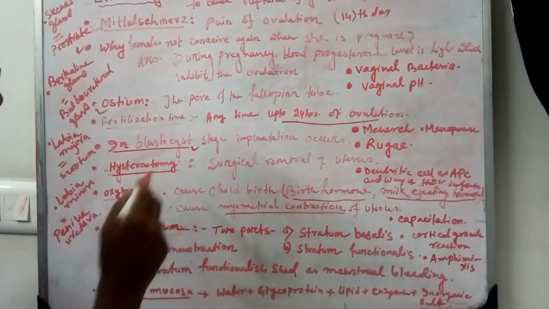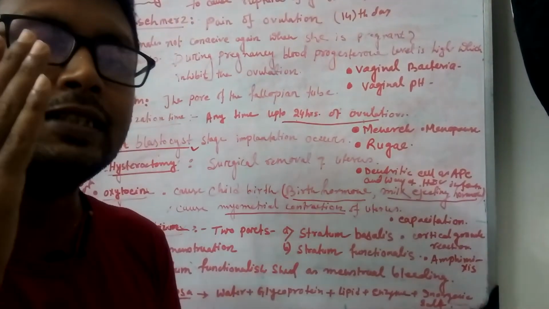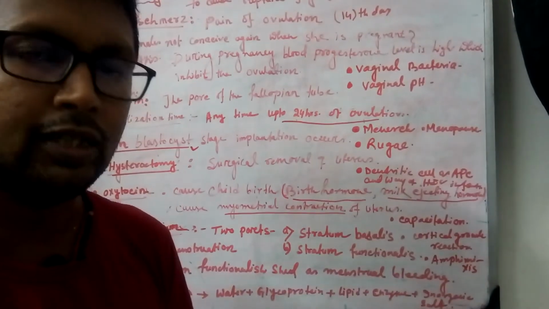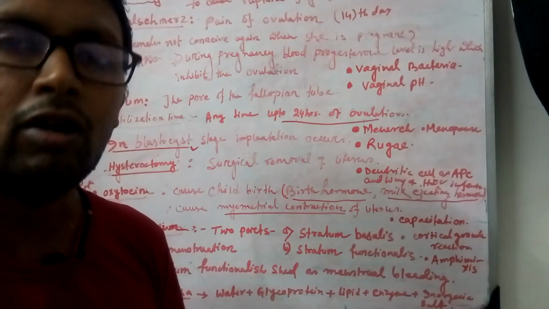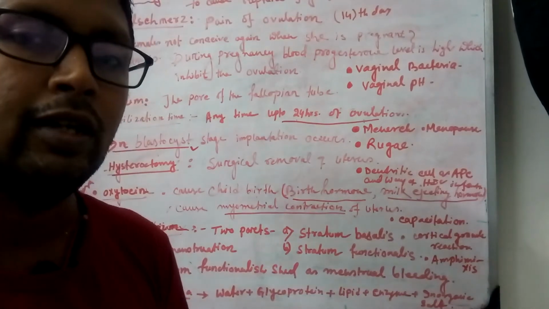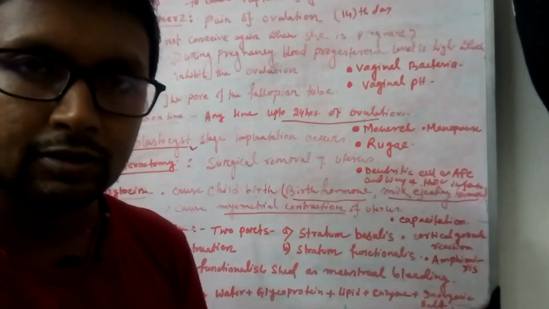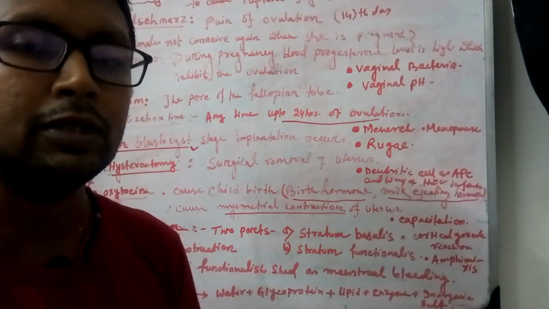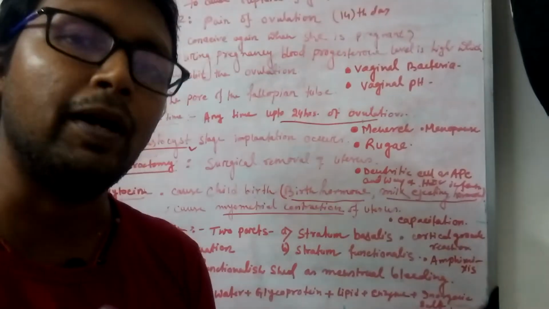Now hysterectomy. What is the term hysterectomy? Hysterectomy is the surgical removal of the uterus from a female body, especially in case of cervical cancer, or if a large tumor is present in the uterus, so that after surgery it is not possible for the uterus to remain functional.